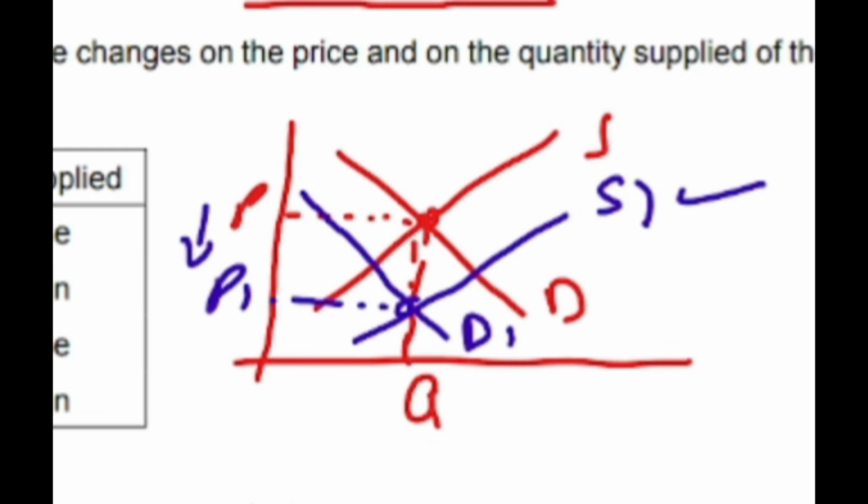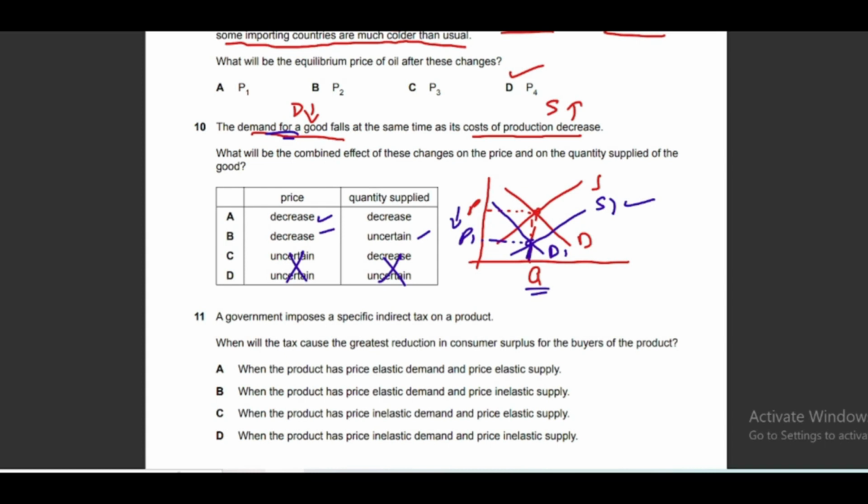So we will pick option A or B, and we can cross out these two options. What happens to the quantity? Quantity will remain uncertain, so option B is the correct answer, because in this case there are chances that quantity may remain the same, may increase or may decrease, depending upon how much change is occurring in the demand and supply curves. Okay, so option B will be the correct answer.